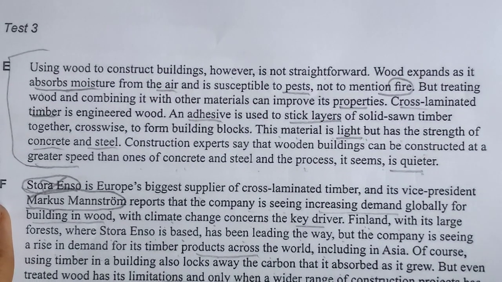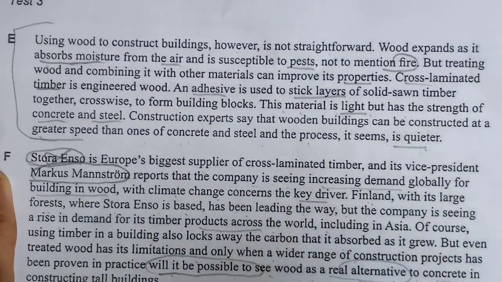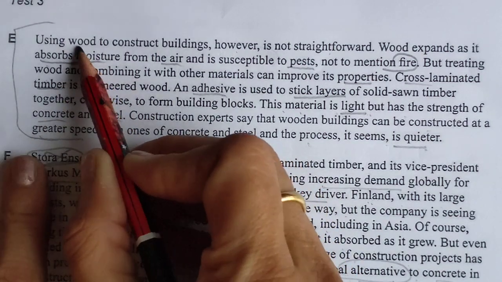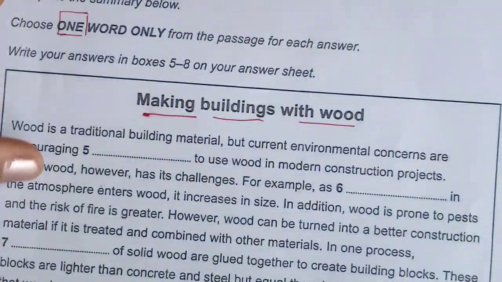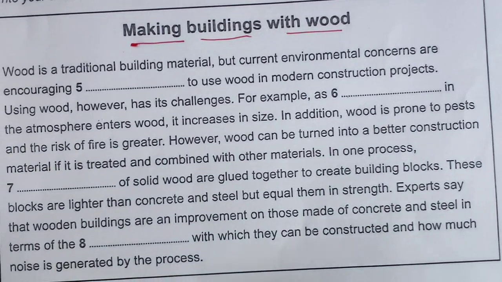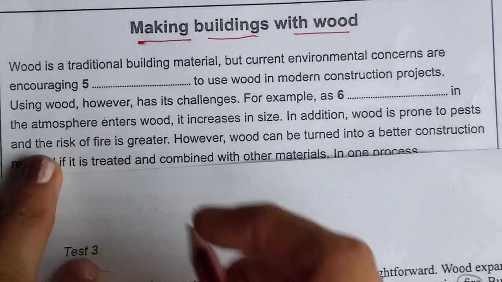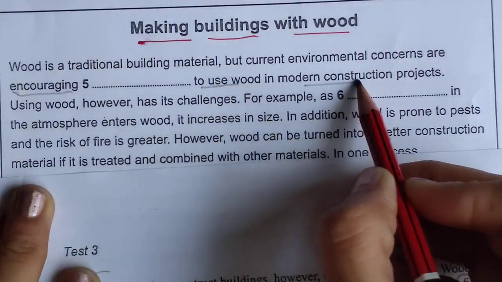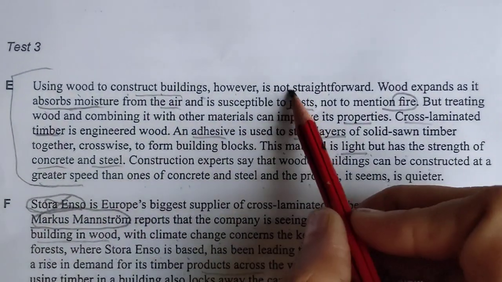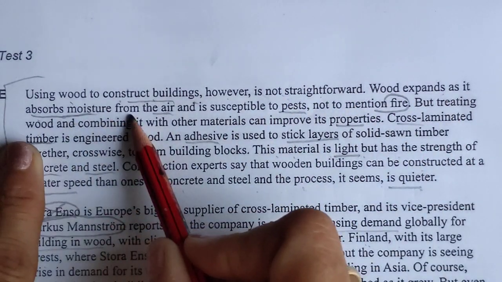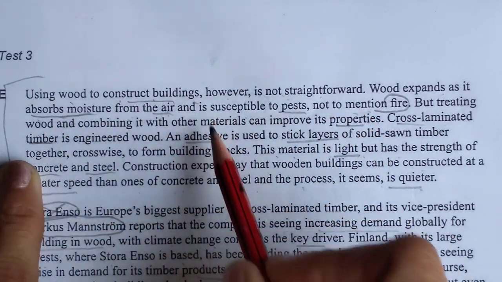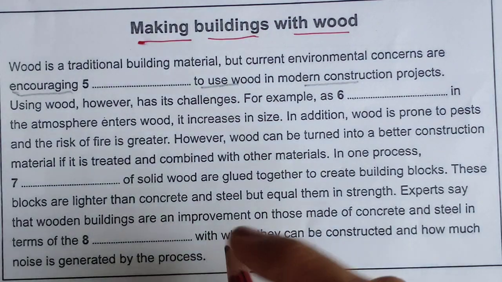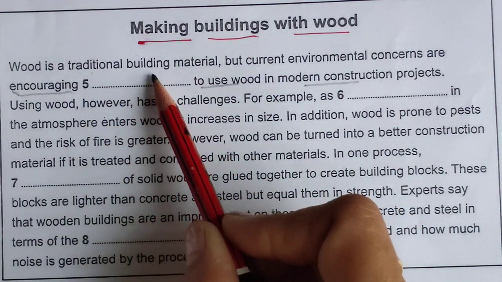Yes, in E paragraph. I have left F paragraph. Don't worry about it because I have got the answer. So we will read F paragraph later on. Using wood to construct building. So that is the location, because he is saying this, making building with wood. Wood is a traditional building material. Current environmental concerns are encouraging the use of wood in modern construction projects. However, it is not straightforward. Where is the location? Traditional building material.